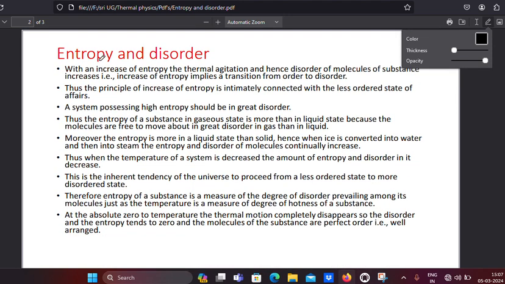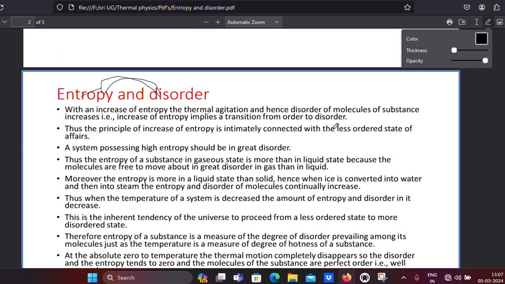Next, entropy and disorder. What is the relation between entropy and disorder? Is there any relation between entropy and disorder? That we have to know by using this PPT. With an increase of entropy, the thermal agitation and hence disorder of molecules of a substance increases. That is, the increase of entropy implies the transition from order to disorder.